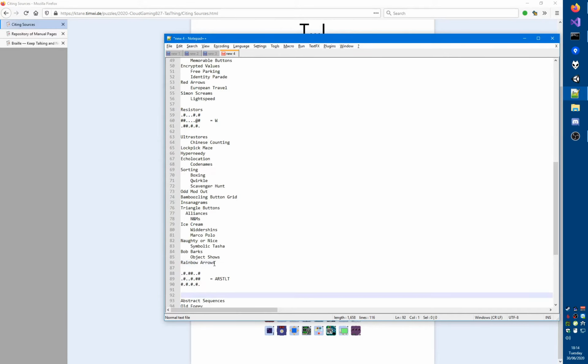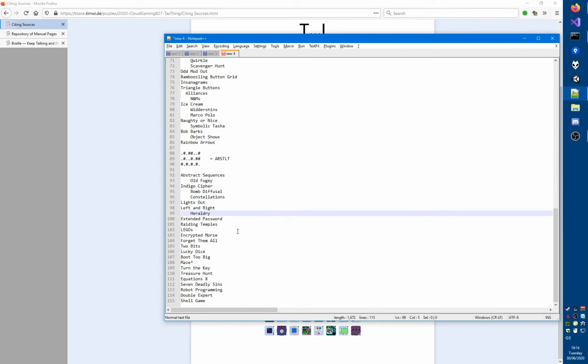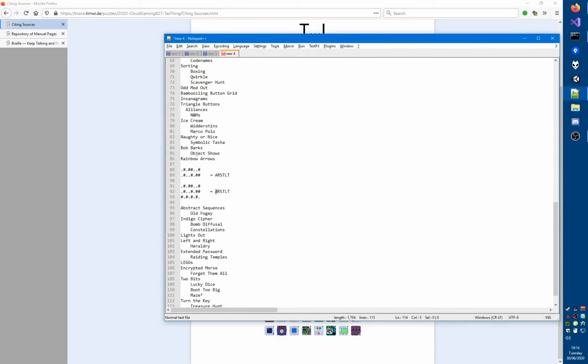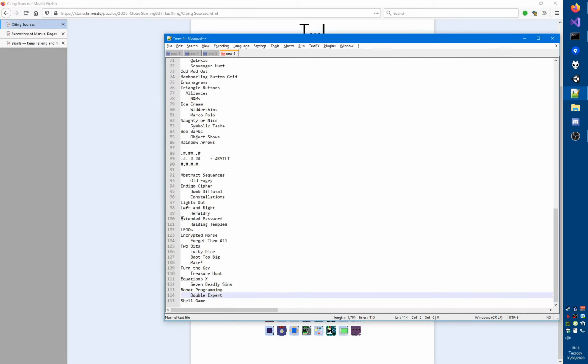So this is the third man. Right, let's go. Old Fogey, Bomb Diffusal, let's see, that, and then that, Maze Cubed, Treasure Hunt, and all of these. Okay, so we have letters. Braille. Ah. Okay, so it is Braille.